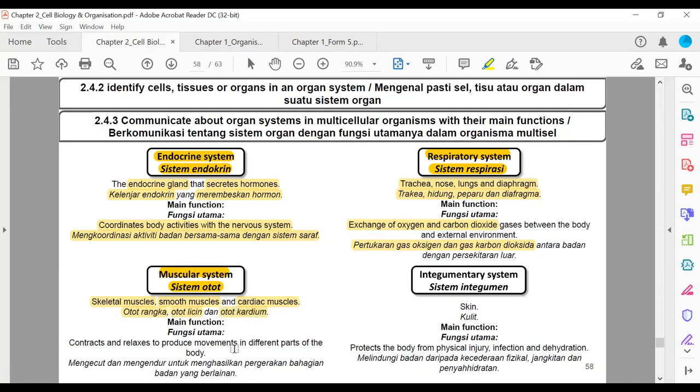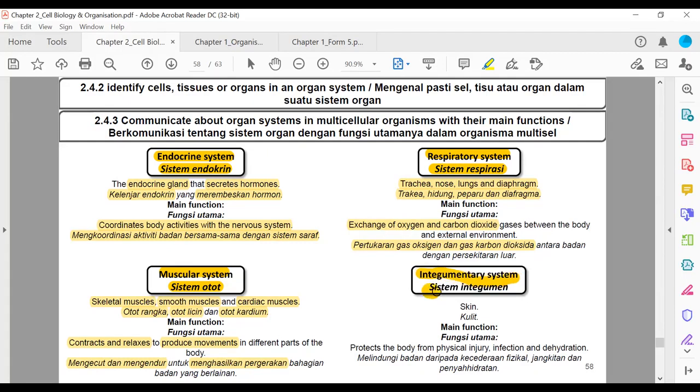Function of the muscular system: contract and relax to produce movements in different parts of the body. Mengecut dan mengendur untuk menghasilkan pergerakan. When they contract and relax, they produce movement. Skeletal muscles move the bones, so we move. Smooth muscle, for example, causes a movement called peristalsis. Cardiac muscle also produces a movement that causes the heart to pump blood. So they produce movement, menghasilkan pergerakan.